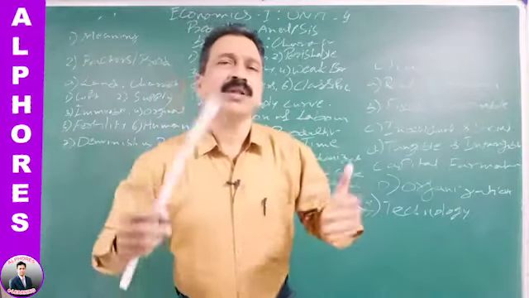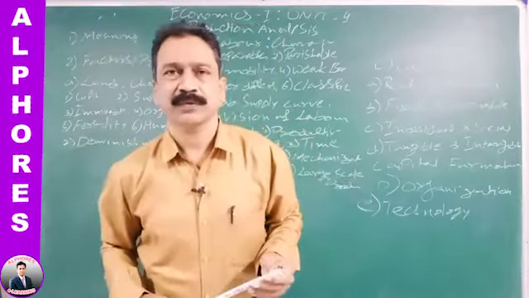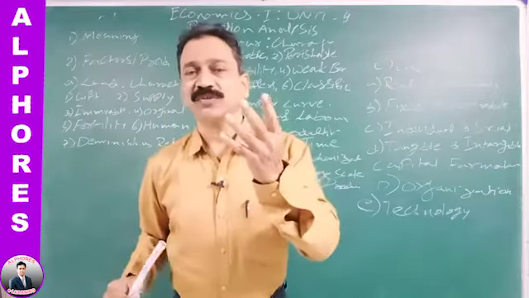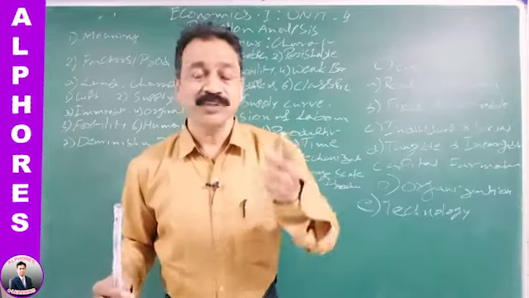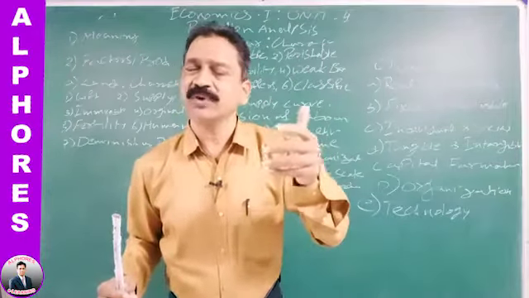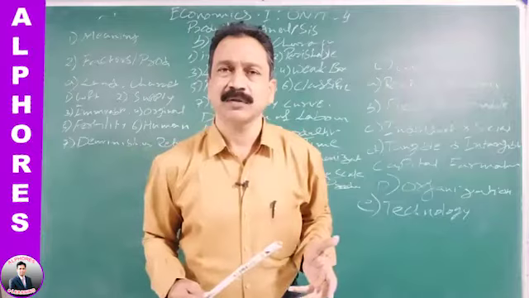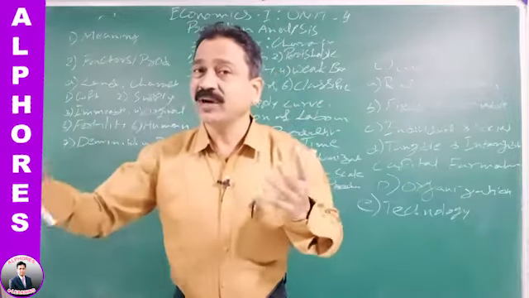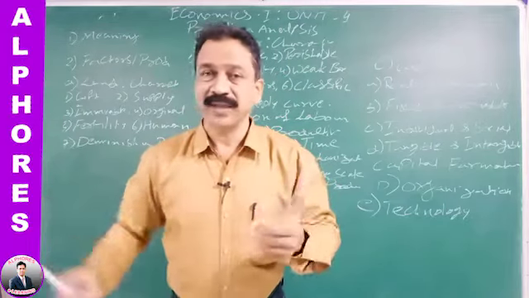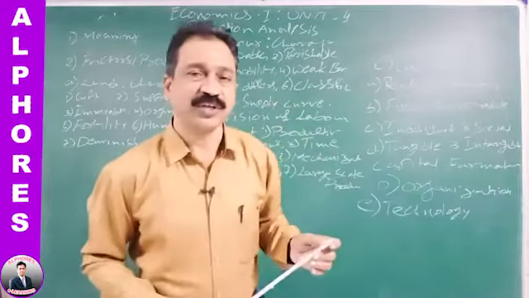The production will multiply. In fact, these 4 factors really help production. But this factor, technology, is nowadays making all the difference. If these 4 factors have to multiply their output, then the 5th factor is needed, that is technology.